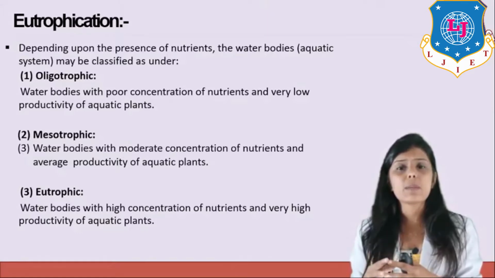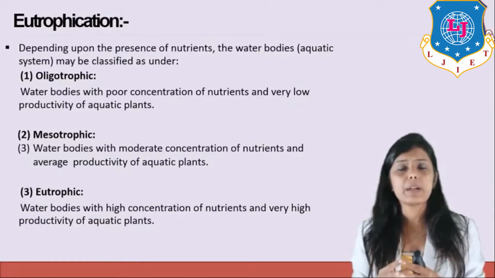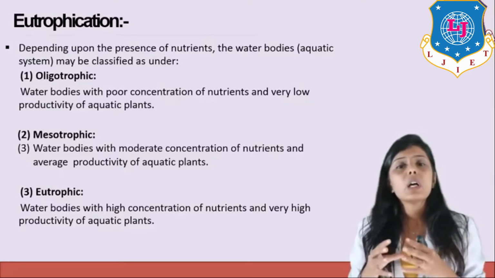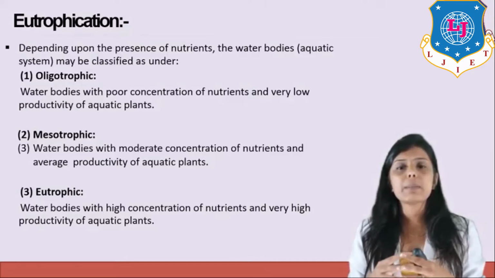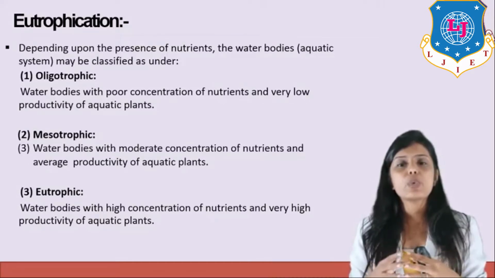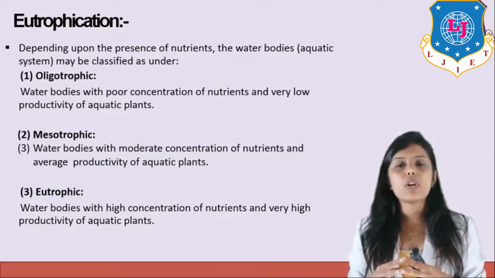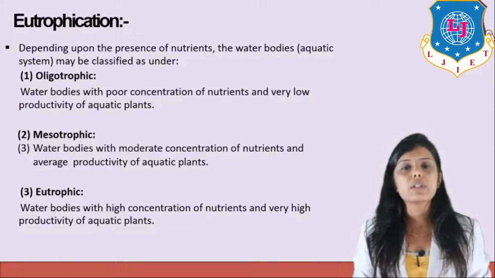Oligotrophic means less pollutants, less nutrients and less productivity of plants. Mesotrophic is a medium amount of pollutants, medium concentration of nutrients and medium productivity of plants. And eutrophic is a high amount of pollutants, high productivity of plants and high amount of nutrients.